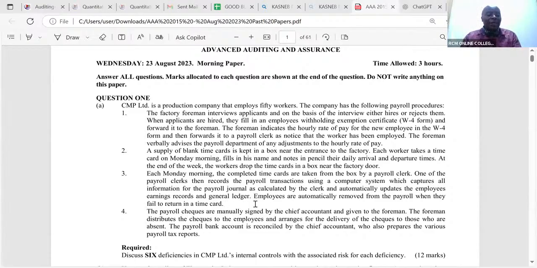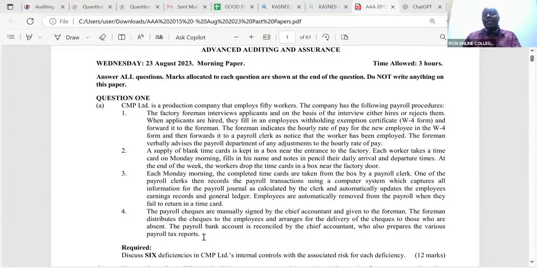The payroll checks are manually signed by the chief accountant and given to that foreman who was already having so much work. So you're giving this foreman a kind of demigod position. You would want employees to even worship him, so to speak, because he's the one employing them and he's the one seen moving around with checks. The foreman distributes the checks to the employees and arranges for the delivery of the checks to those who are absent. The payroll bank account is reconciled by the chief accountant, who also prepares the various payroll tax reports. You can see there is that element of aggregation.